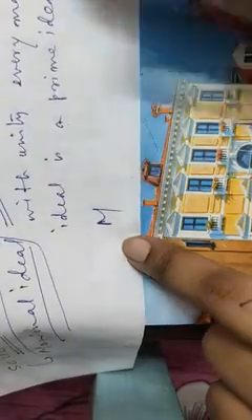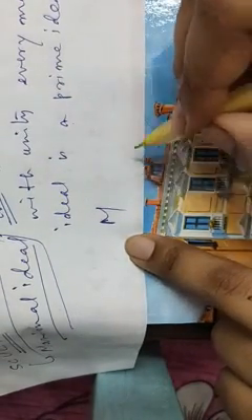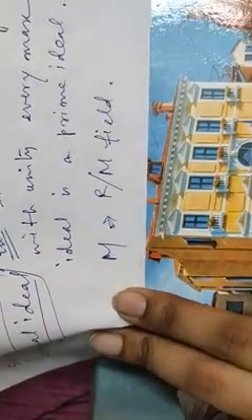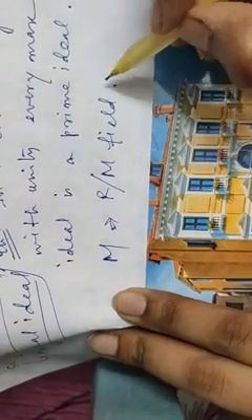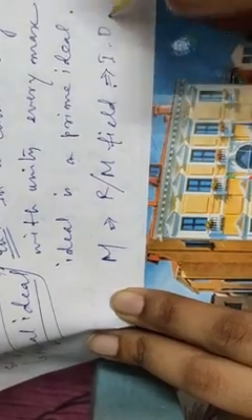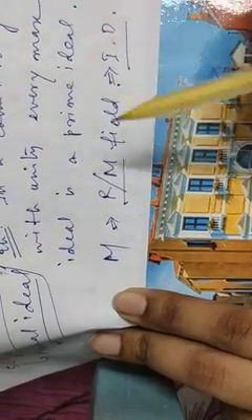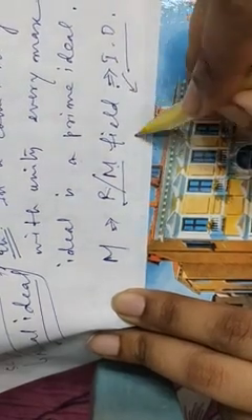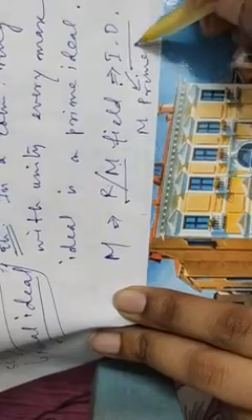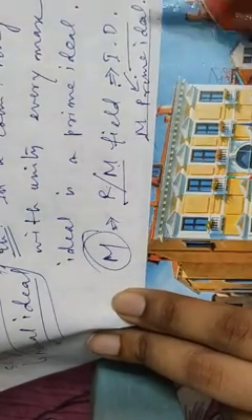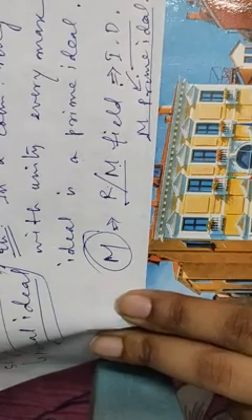So let M be any maximal ideal of the commutative ring with unity R. So from the previous theorem, this will imply R by M is a field, just by applying the previous second theorem. Now whenever R by M is a field, a field is always an integral domain, because an integral domain is a subset of a field. So that means R by M is also an integral domain. Now whenever R by M is an integral domain, that means M is a prime ideal, just by using the first property of the previous theorem. So we started with M is a maximal ideal, we get that M is a prime ideal. This is the required proof.